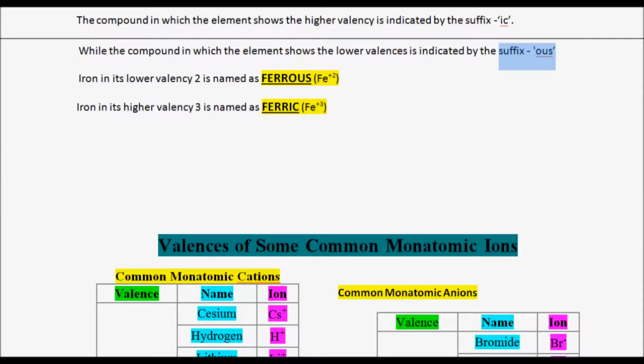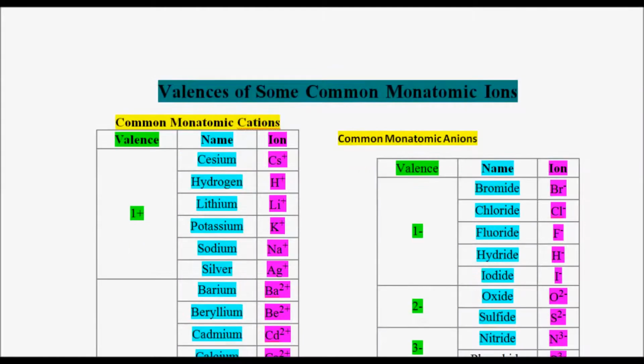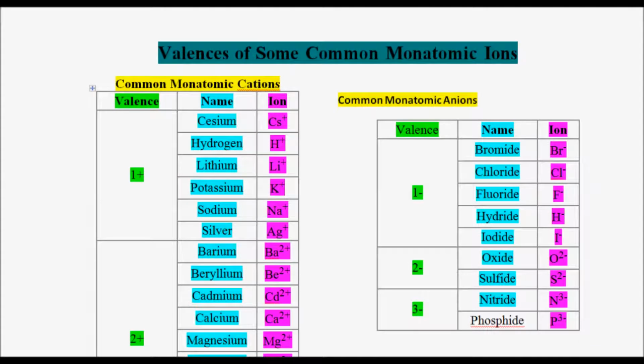Now once you have an idea about ions and valency, it becomes easy for you to write the formulas. After having an idea about ions and valencies, the third thing you have to do is learn the valency, the name of the element and its symbol.